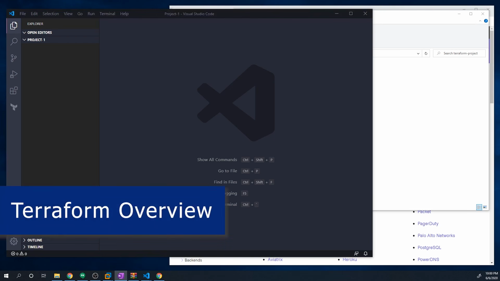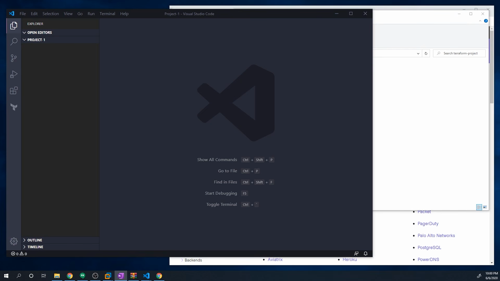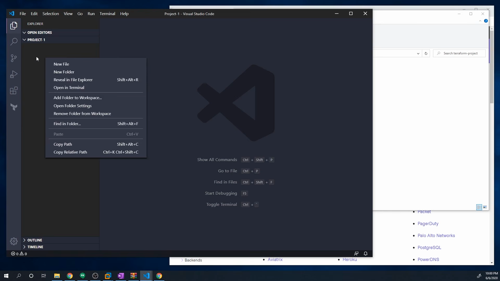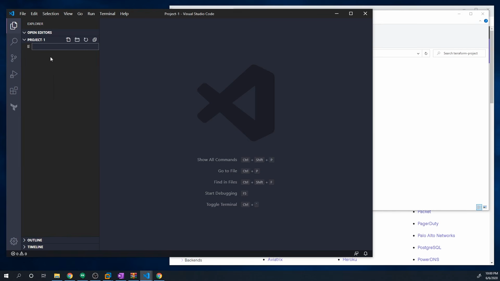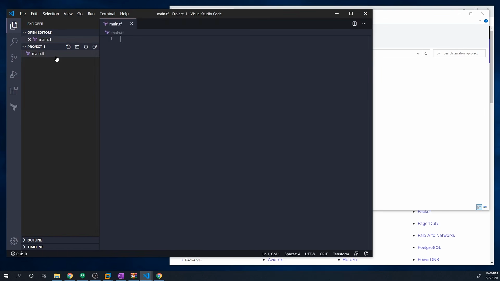Now, Terraform is written in a language called HashiCorp Configuration Language in a file that has a .tf extension. All of our Terraform code is going to be stored in a file with a .tf extension. So what we're going to do is just create a new file. If you right click here and do New File, I'm going to call this main.tf. The .tf just signifies that this is a Terraform file. You'll see a couple of pop-ups if you installed the extension. Just ignore those for now.